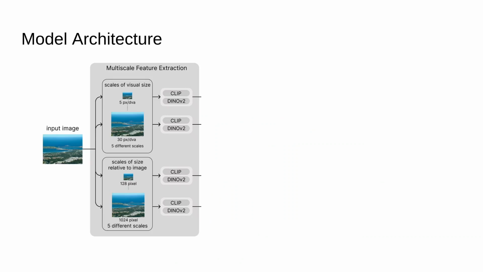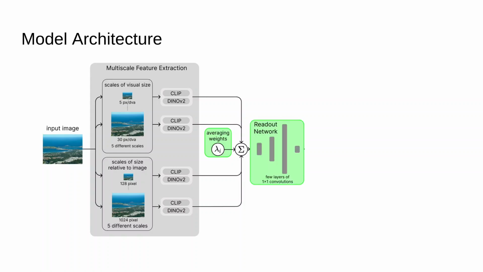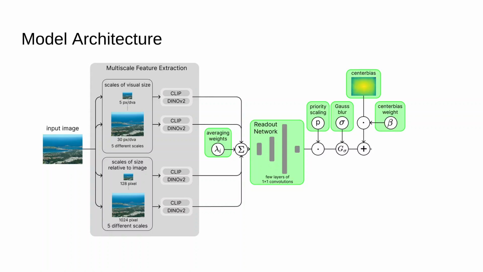To that end, we construct a saliency model which extends the DeepGaze architecture. An image is processed by a feature extractor, which unlike in previous DeepGaze models, now is a multi-scale feature extractor. Some of the scales are defined in total image resolution, others in pixels per degree of visual angle. After we extract activations from CLIP and DINO version 2, we average them across scales with learnable averaging weights. The result is decoded by a small readout network to yield a priority map, which is then post-processed with global scaling, Gaussian blurring and additive center bias before it is converted into a fixation density prediction. The model is trained for maximum likelihood on the human fixation data.